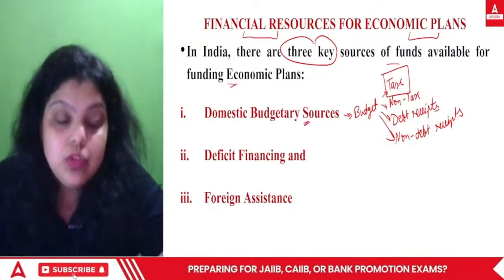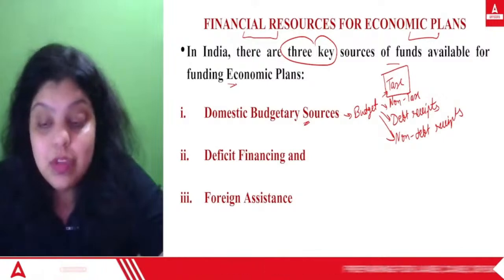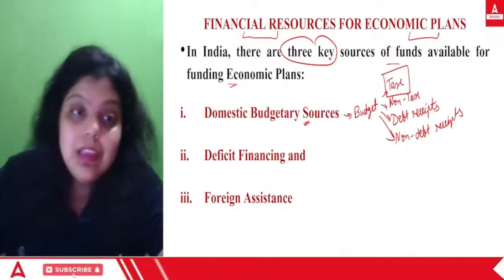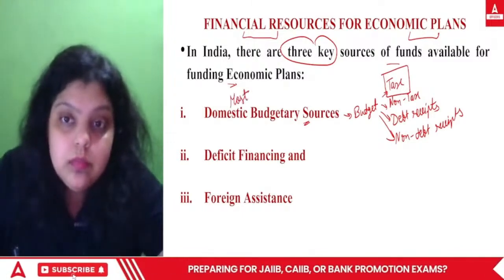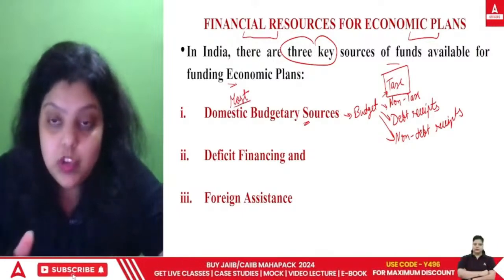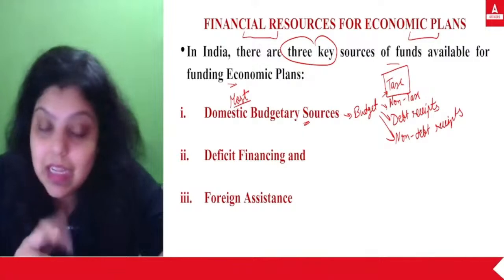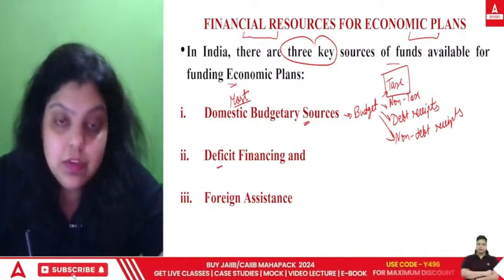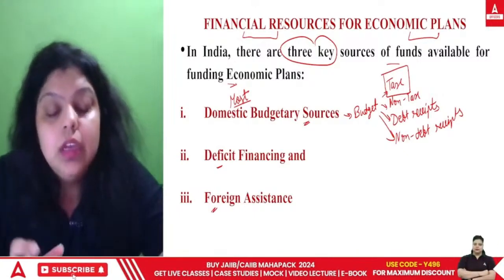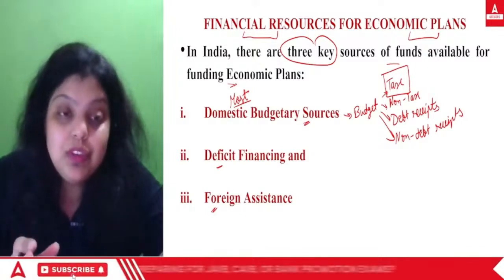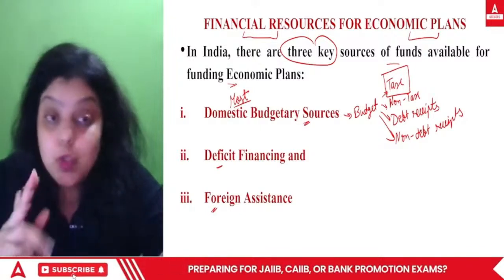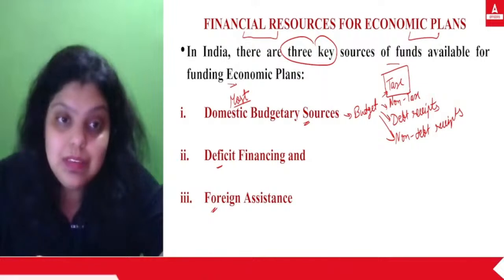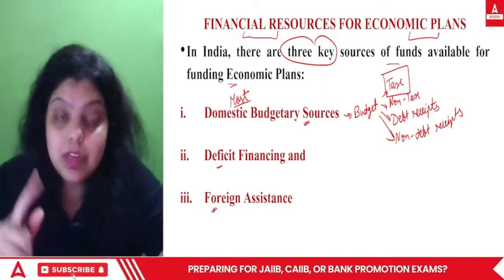So domestic budgetary sources are the sources in which the government is earning money from the budget, and most of the funds which are available for the funding of economic plans come from the domestic budgetary source. The second way to earn that money is deficit financing, and the third is foreign assistance. So they are in the same sequence. The first is domestic budgetary source, second is deficit financing, third is foreign assistance. Do remember the sequence, because on this sequence, in October 2023, one question has been seen. Okay, so this is also one question that can be asked from this particular slide.